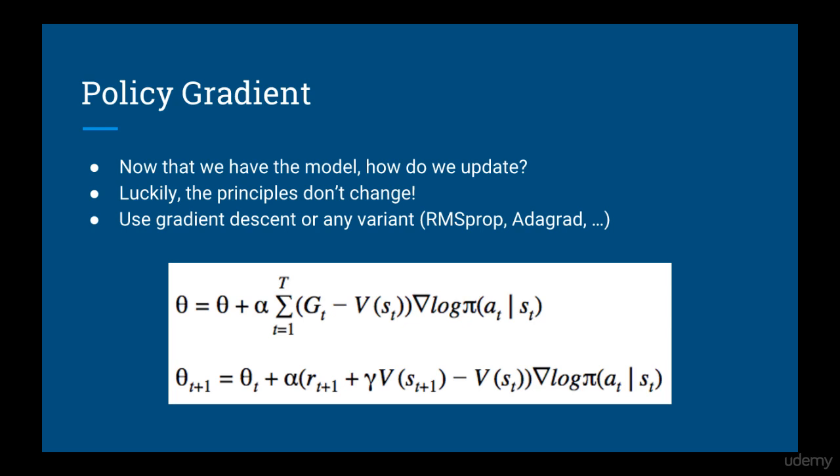Once we've defined the model, we have to figure out how to update it. Luckily, the principles of the policy gradient method don't change just because we've redefined the policy. We still have the same cost and updates as before, and of course we can replace plain gradient descent with any of its modifications, like Adagrad or RMSprop.